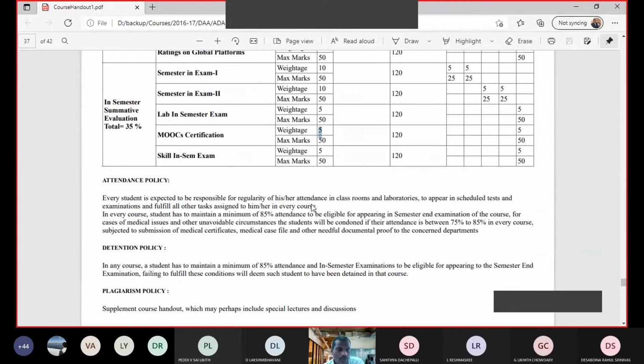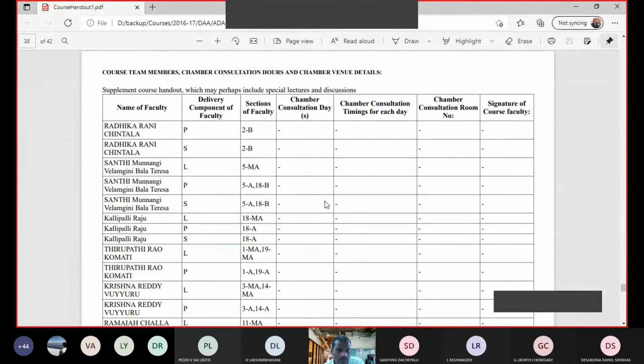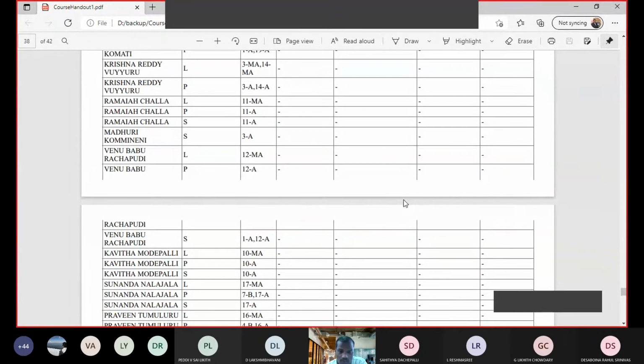If you have any queries, questions, or doubts at any point of time, I will be available in our computer cabin number C414B. C414B. So there are 4th floor glass cabins. In the last room I am available, C414B. You can approach me for any doubts, clarifications, or questions related to this subject. So this is all about your course handout.